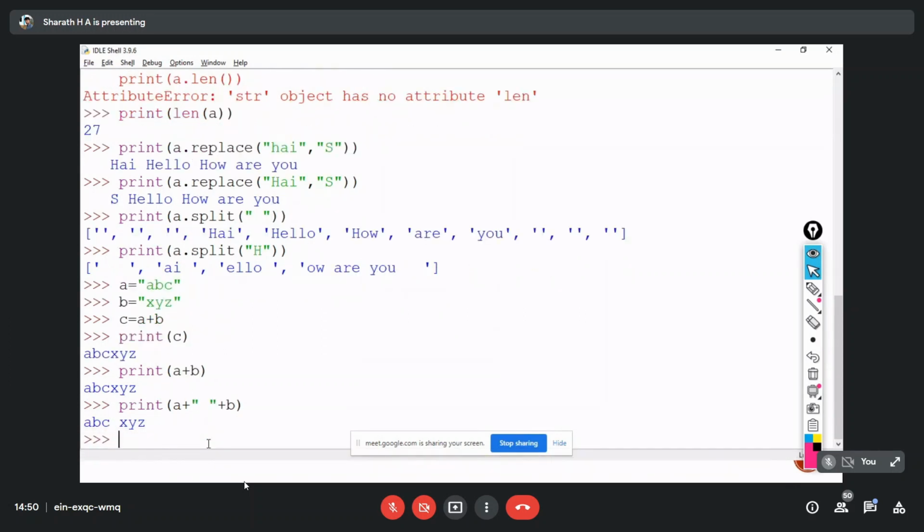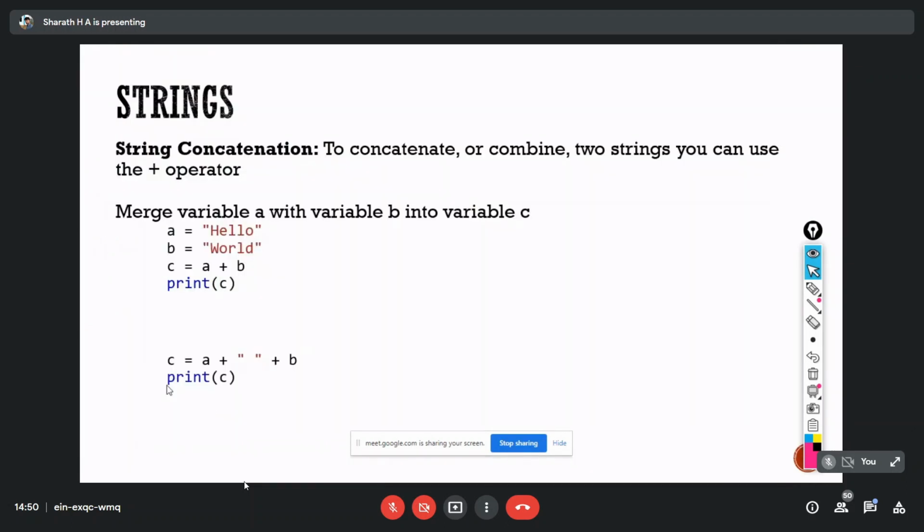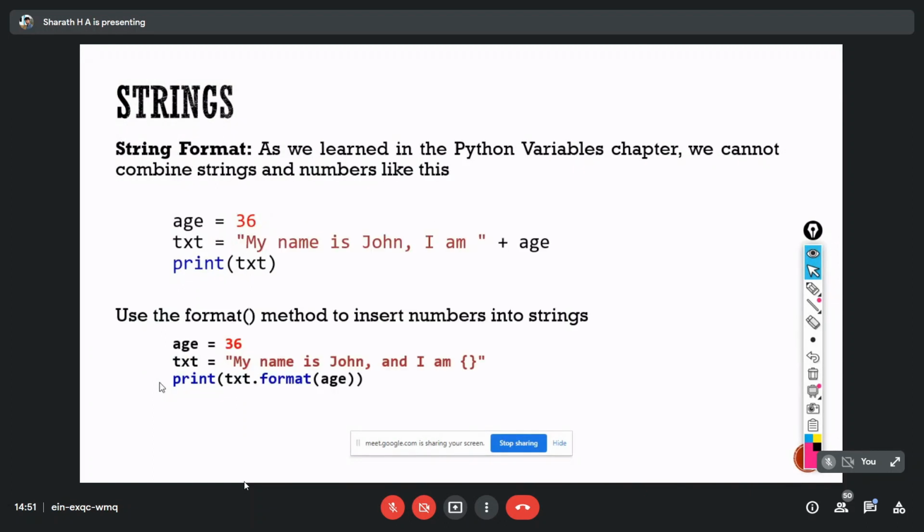Now you can see that there is a space in between the 2 strings. So your space is also a character, and whatever the user string is, we should put it within double quotes, and whatever variable value we need to print, we can directly pass onto our print function. So this is how we can concatenate by using the plus symbol. Next one is string format.